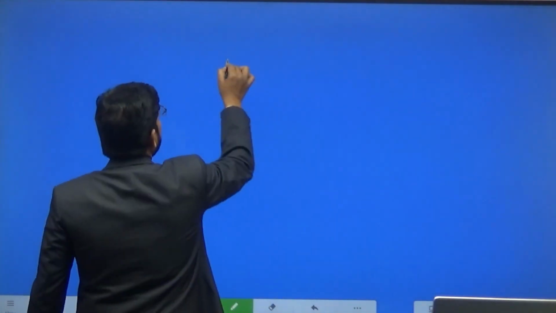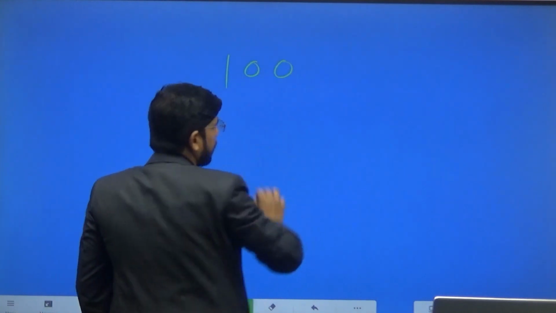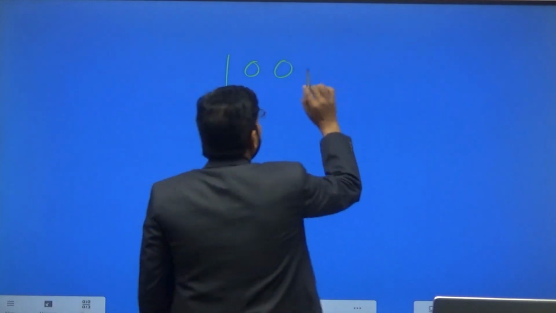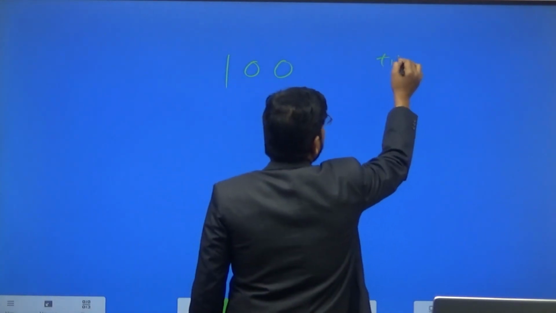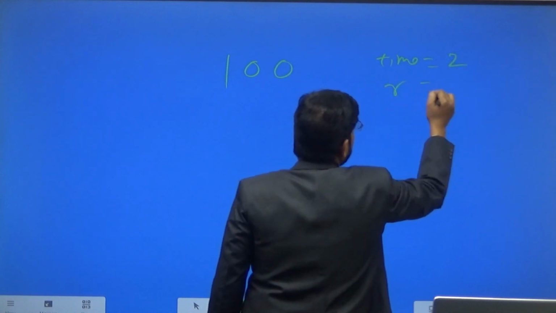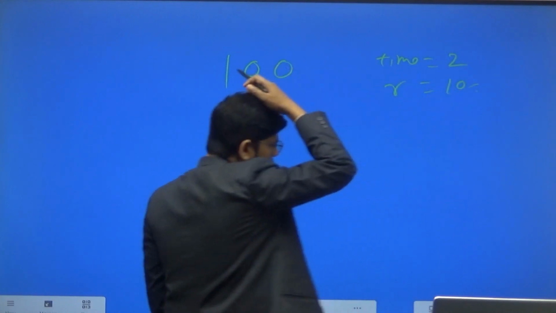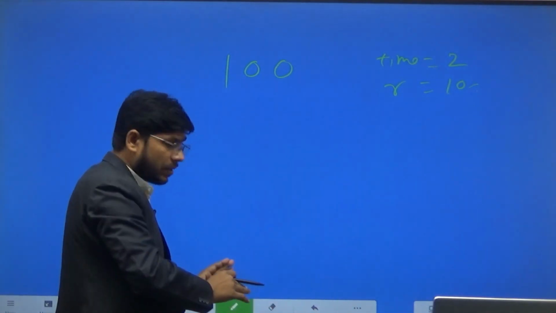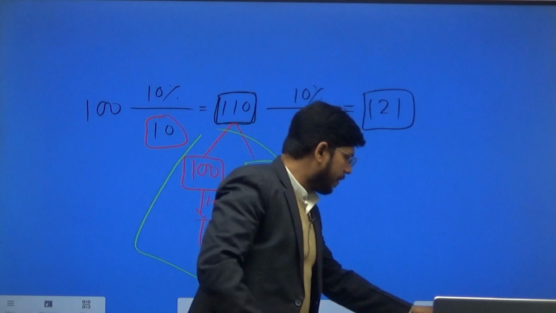Suppose principal amount is 100 rupees, time is 2 years and rate of interest is 10%. We are just doing the same calculation which we have done earlier.